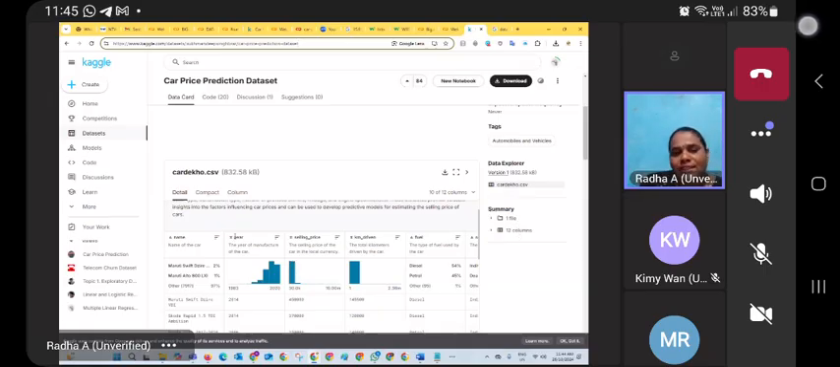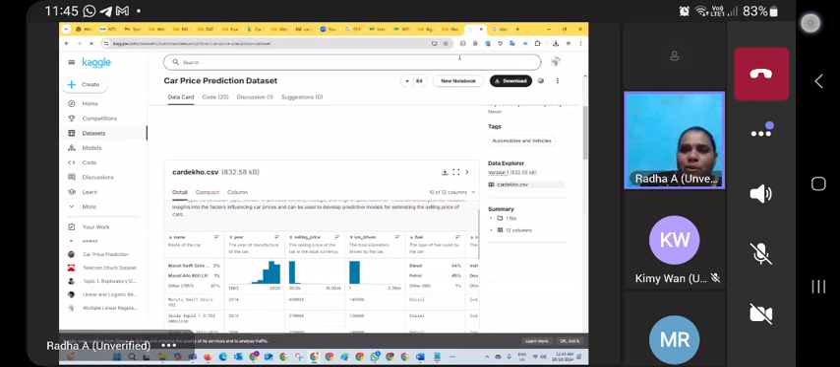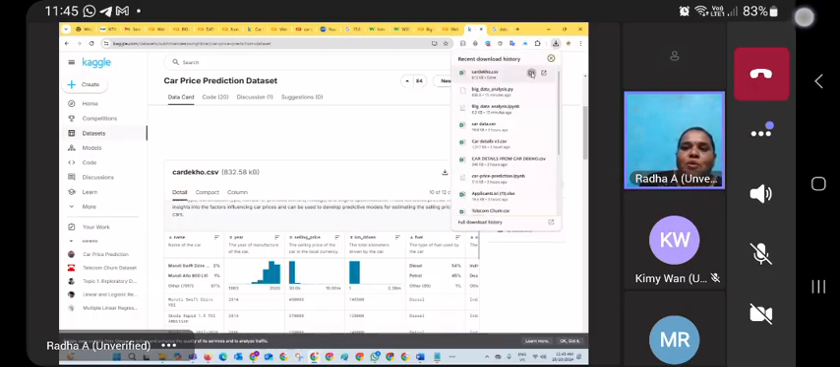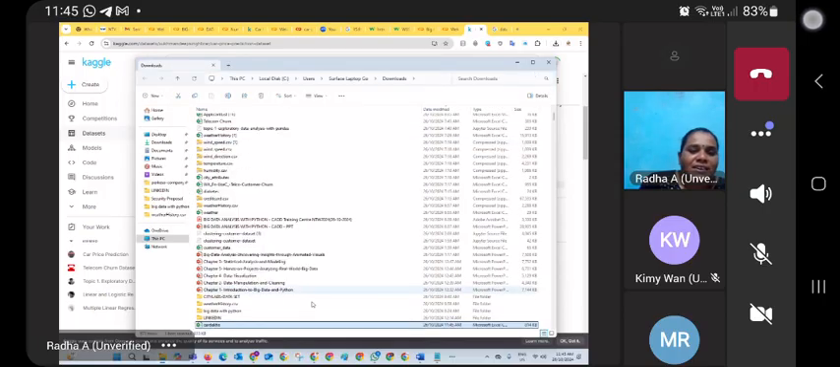If I want to use this particular CSV file for my analysis, just go for download. There is a download button available. If we click the download button, it downloads automatically. Once downloaded, you can open the file. Let me open the file here by double clicking it.